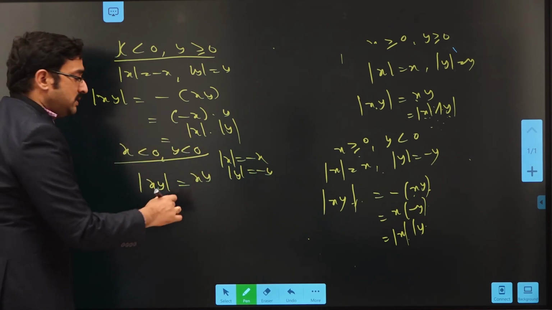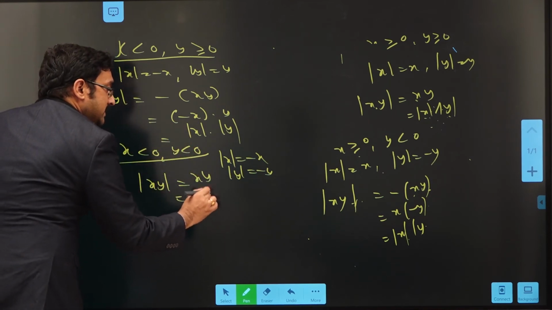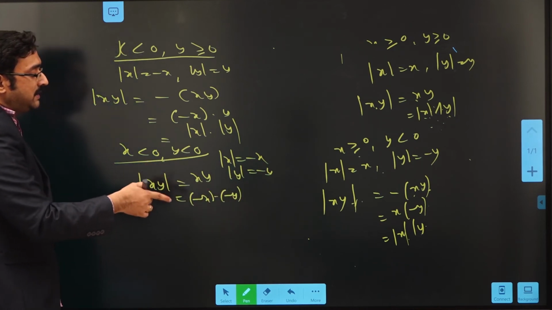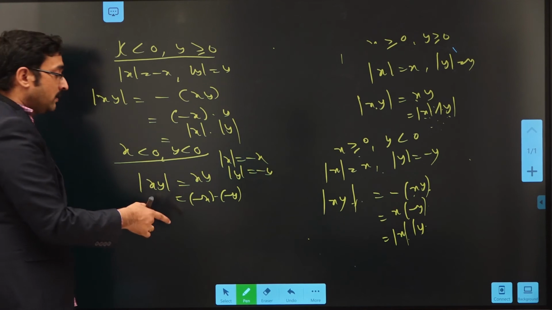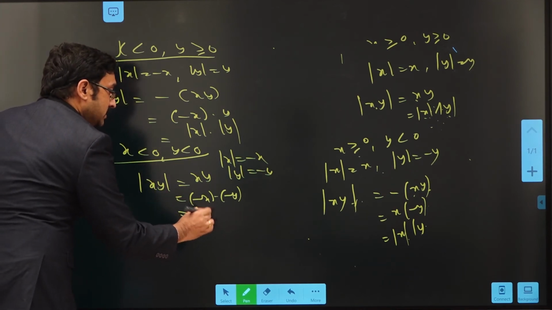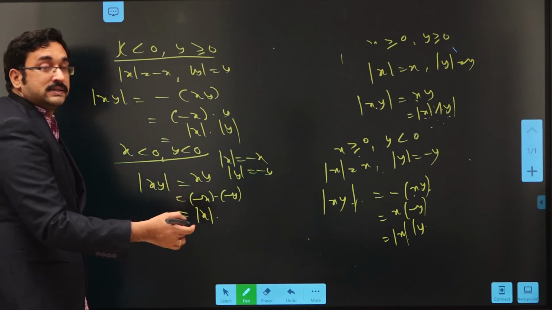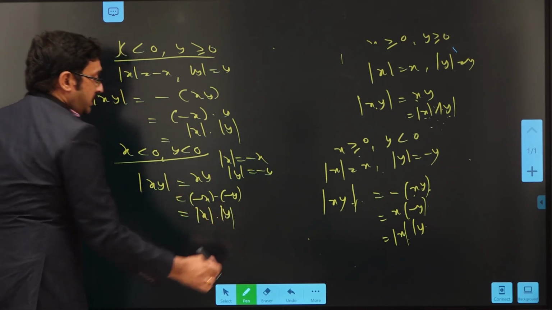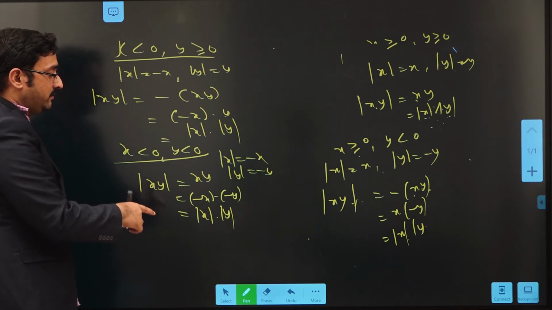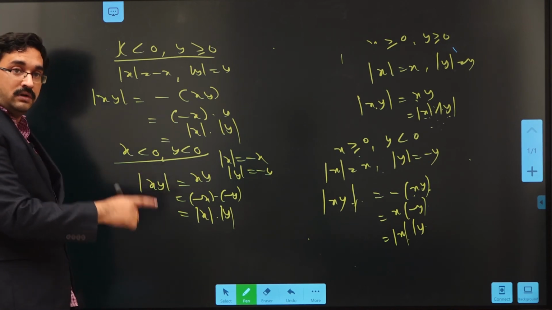It is equivalent to minus x into minus y, as both the minuses get cancelled. So in place of minus x, we can write modulus of x, and in place of minus y, we can write modulus of y. Hence, we proved that modulus of xy equals mod x into mod y.